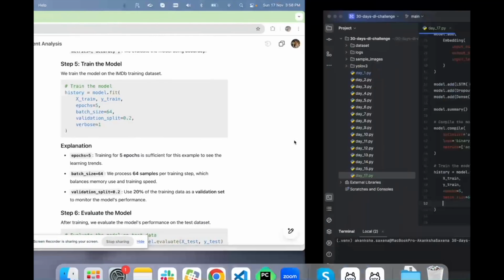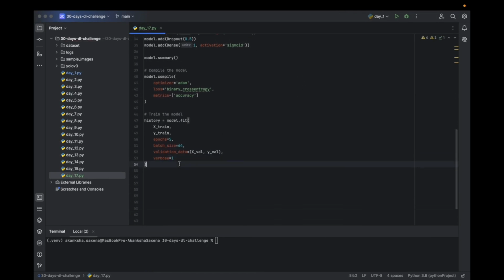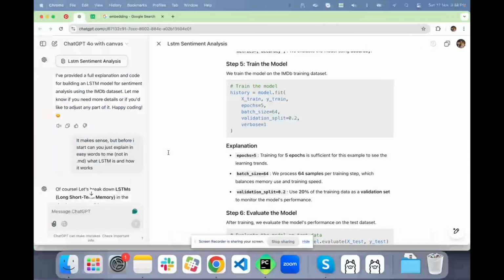For validation data we pass X validation, Y validation, and verbose is going to be 1, which means yes, we want to see the output for each epoch while the model is training.